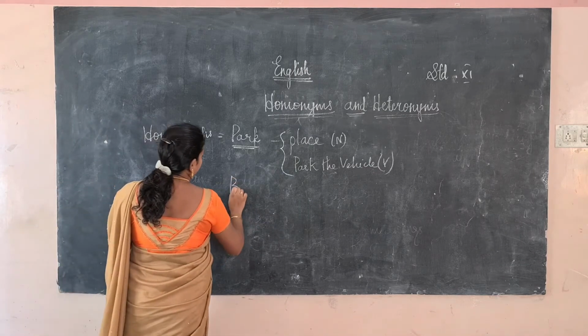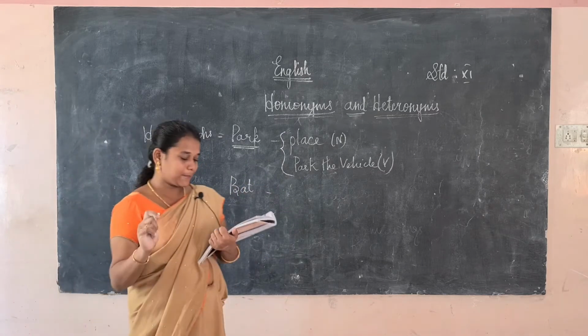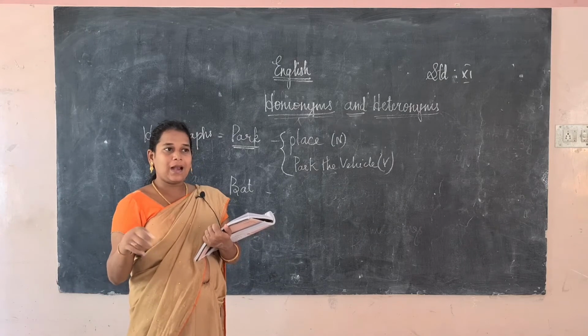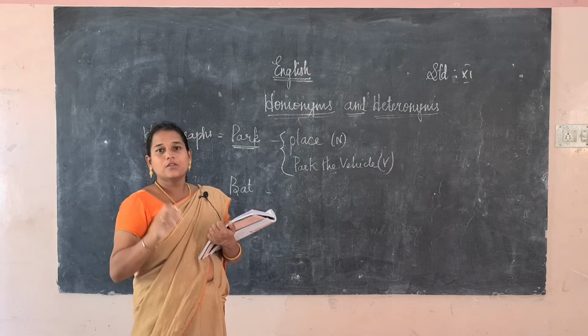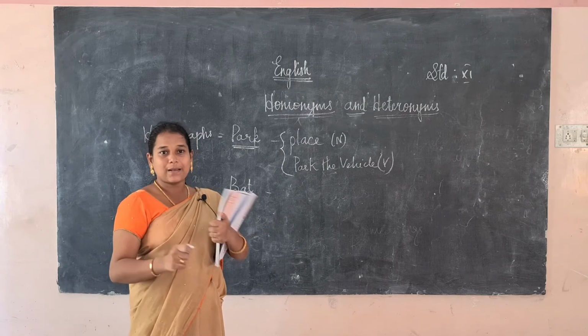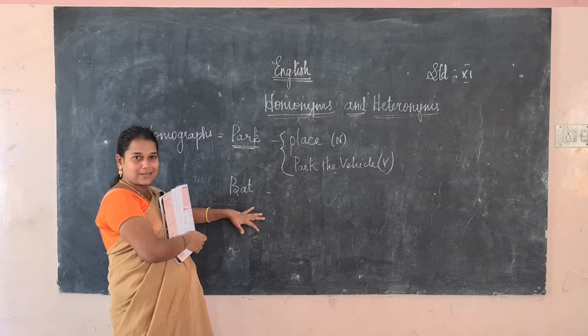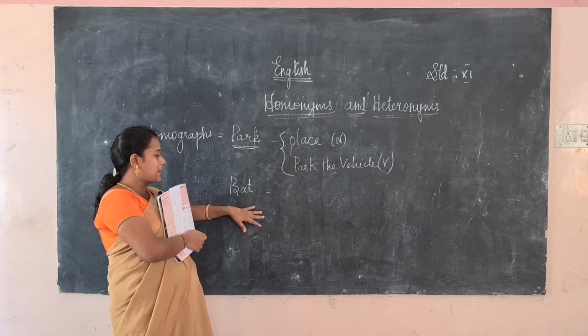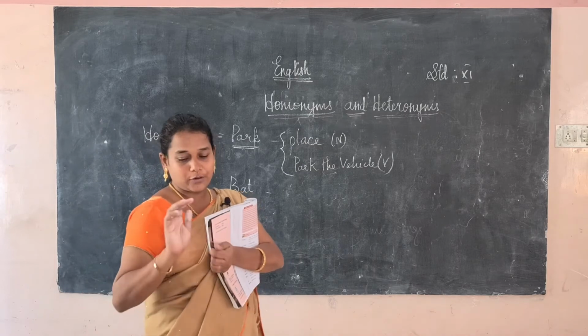The spelling and pronunciation are the same. One represents the mammal, another represents the equipment we use to play cricket. So this is an example of a homograph. You have to remember that.